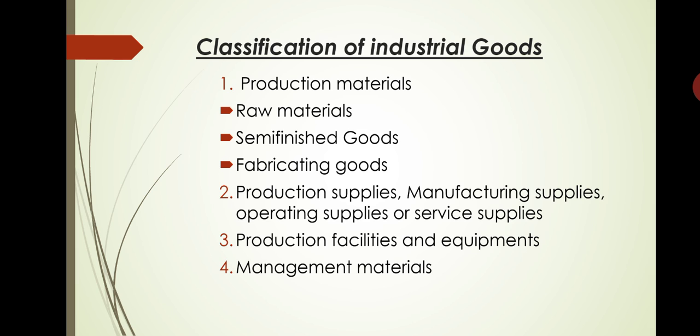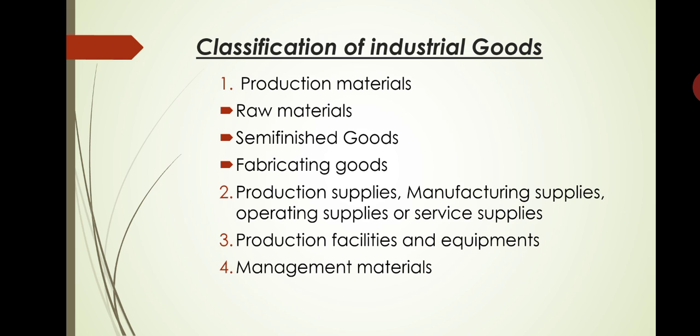So industrial goods are goods destined to be sold primarily for producing other goods and rendering services, as contrasted with goods destined to be sold primarily to the ultimate consumers for final consumption. So industrial goods are goods meant for use in producing consumer goods or in rendering services. Take for example raw material, machine tools, computers, maintenance supplies, semi-finished goods, etc. These are examples of industrial goods or industrial products.